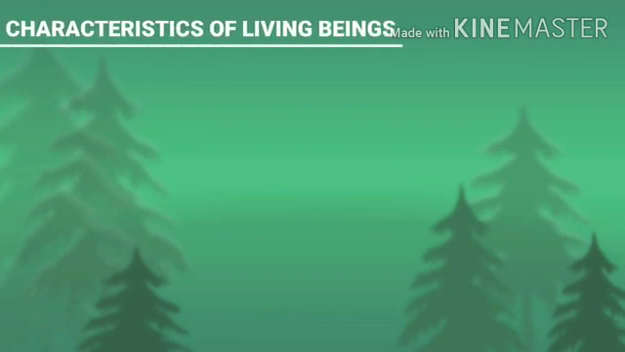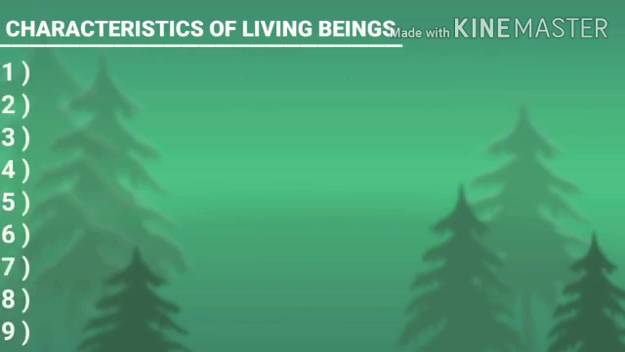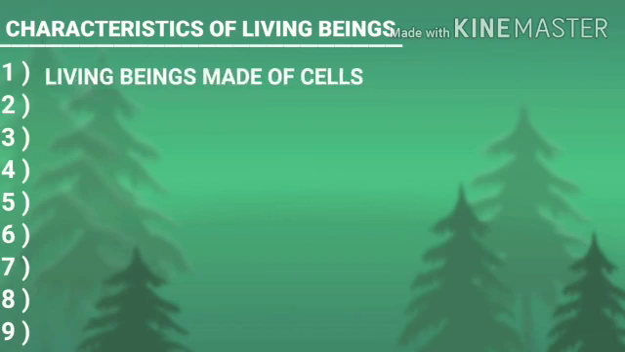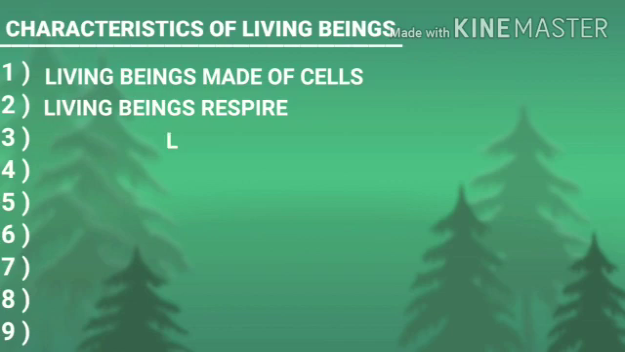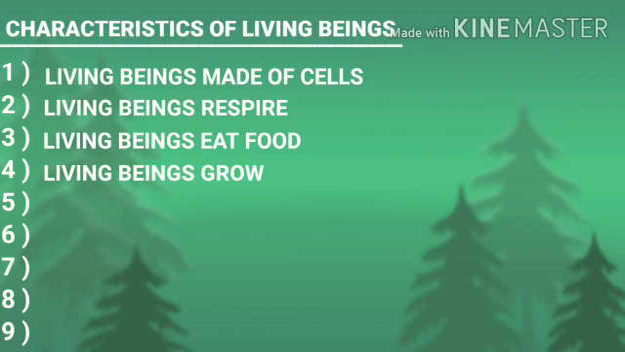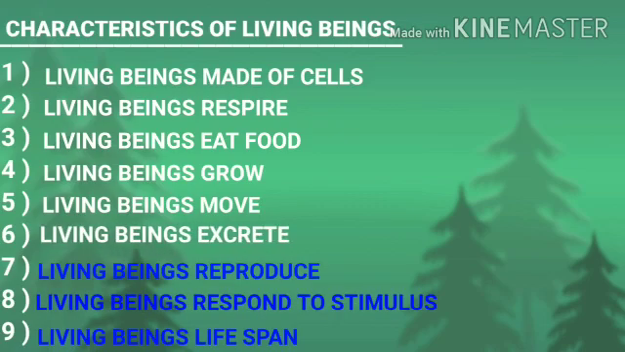In the last video, we discussed the characteristics of living beings. Just recall that there are 9 characteristics of living beings. First, living beings are made up of cells. Second, living beings respire. Third, living beings eat food. Fourth, living beings grow. Fifth, living beings move. Now, the sixth point, living beings excrete.